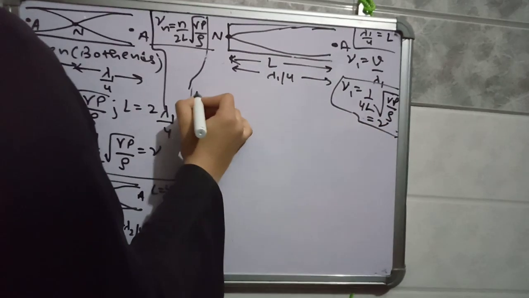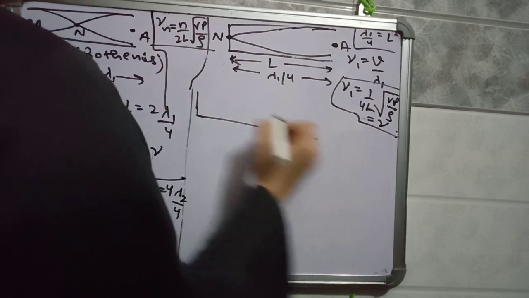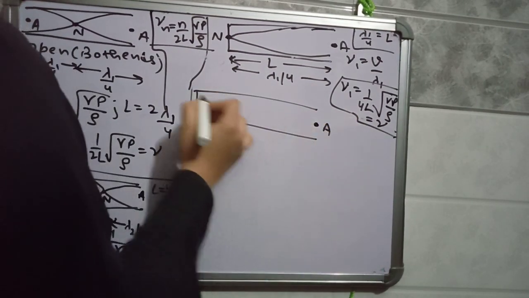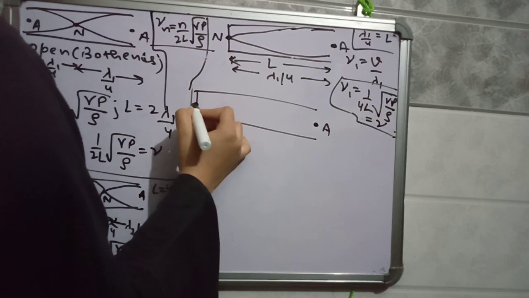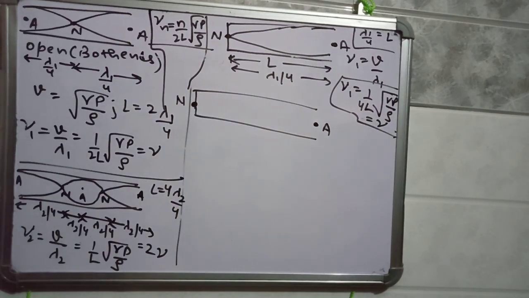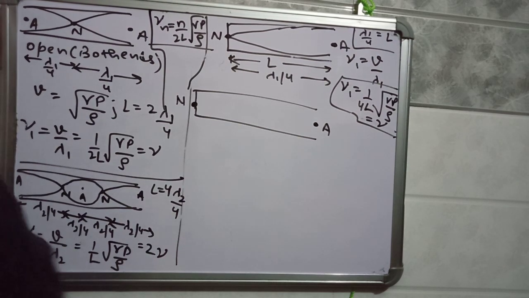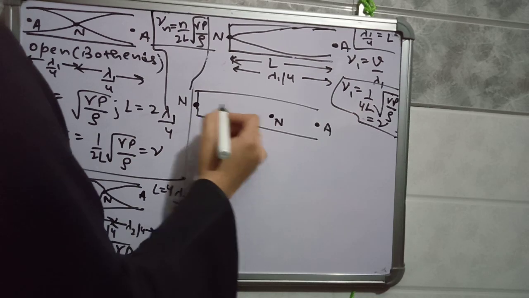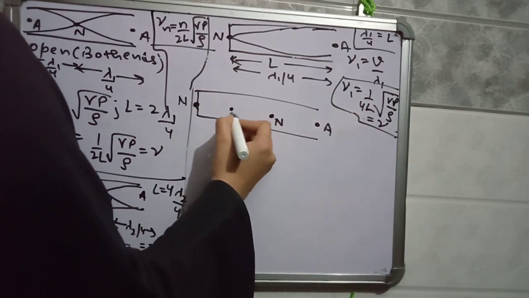Now take another mode of vibration. What can happen in another mode? At the open end there will be an antinode, at the closed end there will be a node point. Suppose in between there is a node point. Between any two node points there is an antinode point.